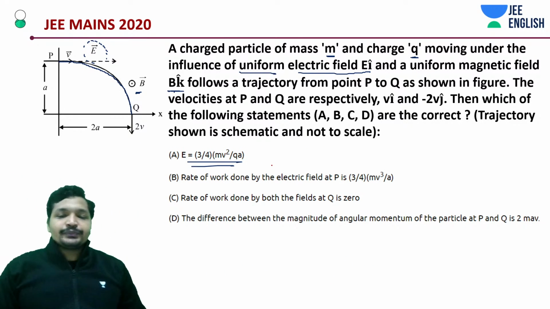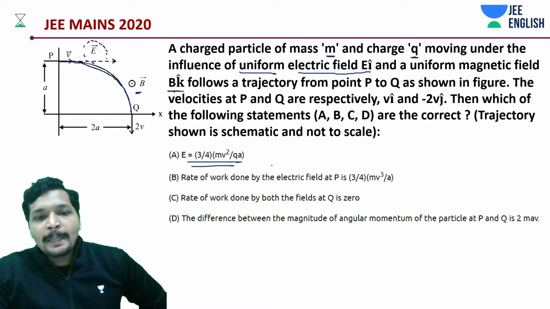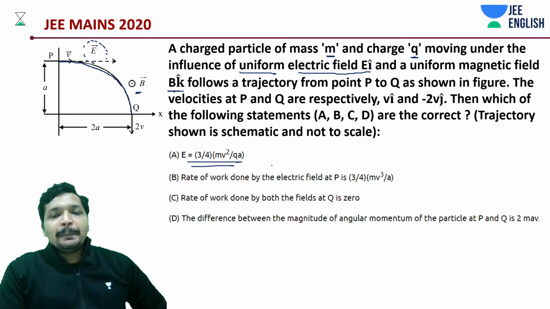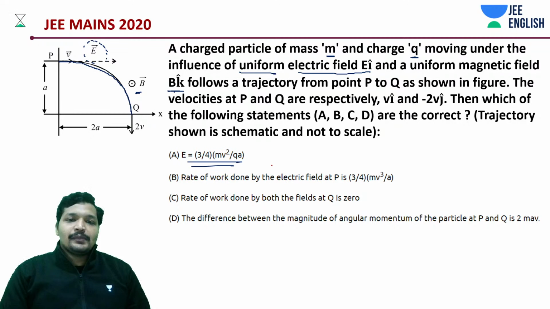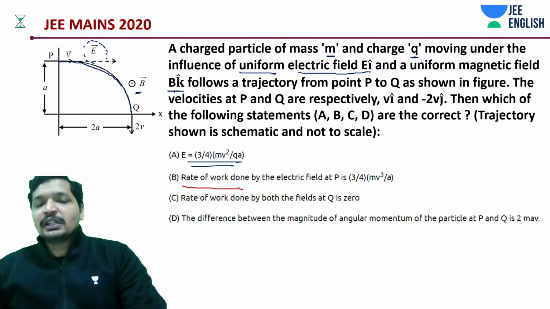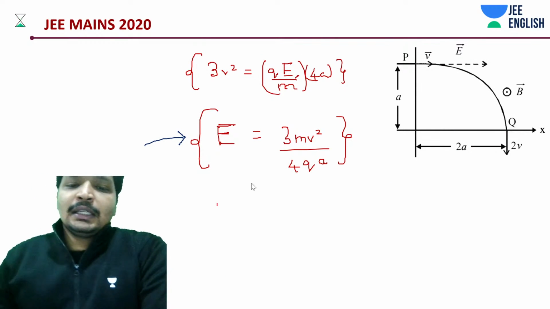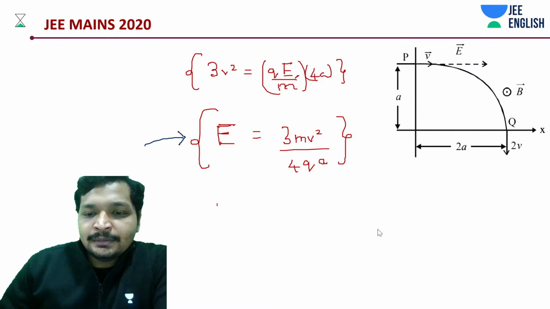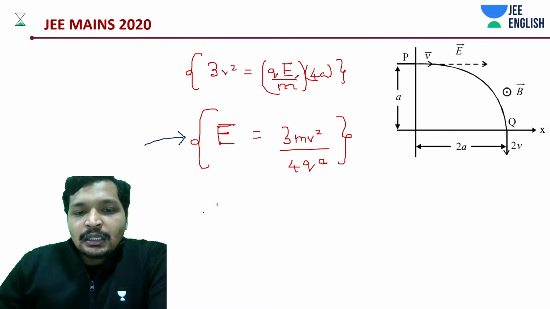Now next, the work done by the electric field at P. It is the rate of work done, not work done. Basically, what is rate of work done? dW by dt, isn't it? Let's call it the rate of work done.